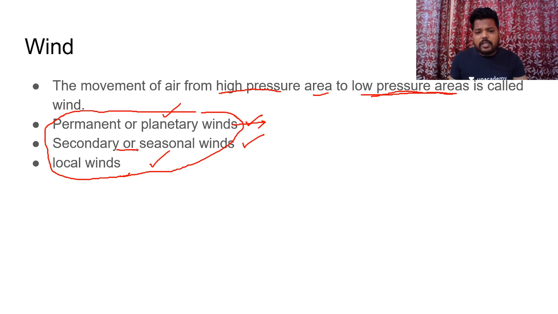Secondary or seasonal winds, they come along with the season, they move along with the season. Like you can take monsoon as example, you can take land breeze and sea breeze as example, and you can take mountain breeze and valley breeze as example. Clear? So these come along with the periods and move along with the periods.